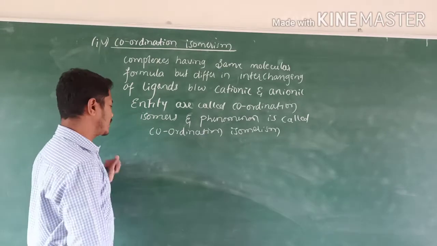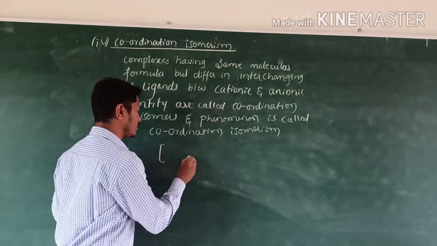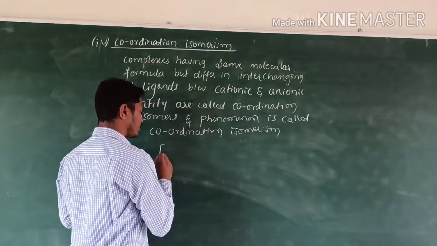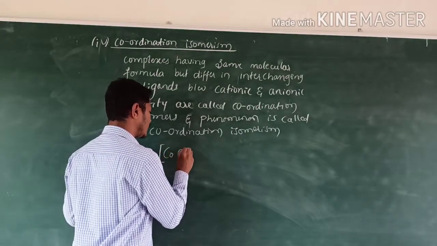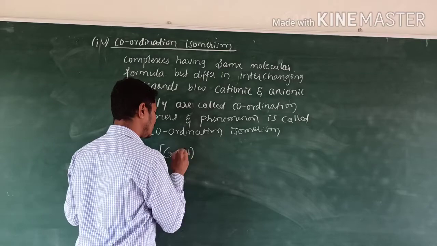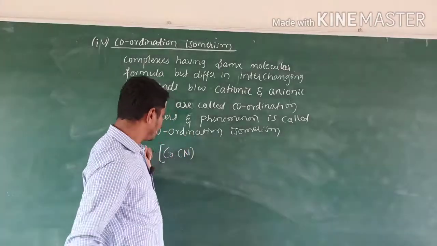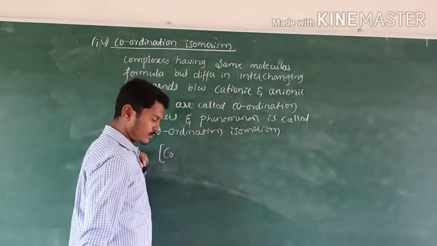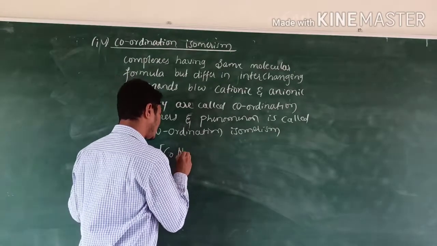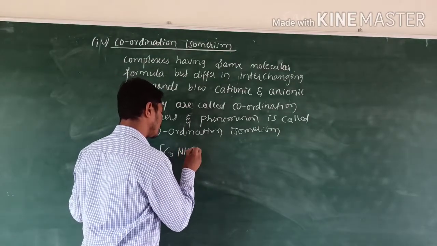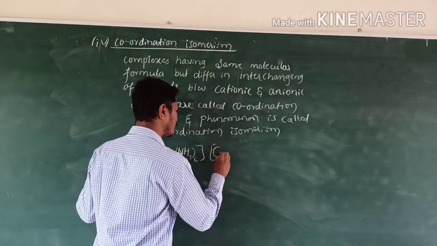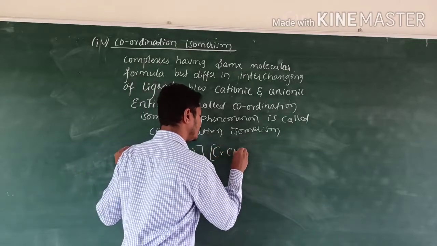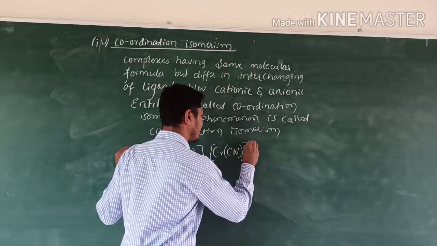Got it? For example, cobalt NH3 6 times, then chromium CN 6 times.